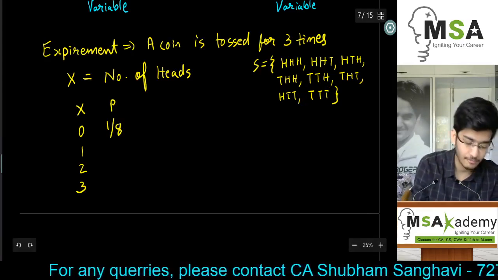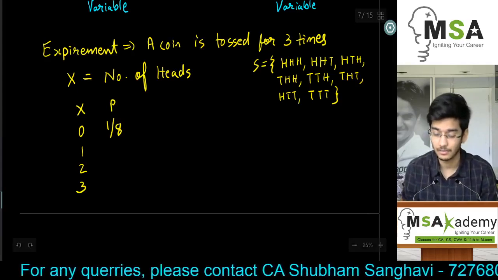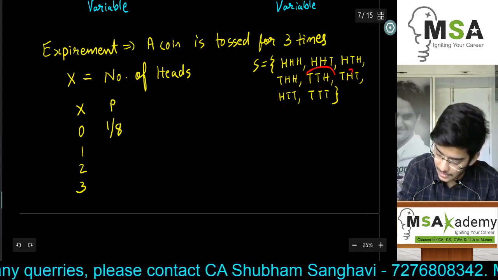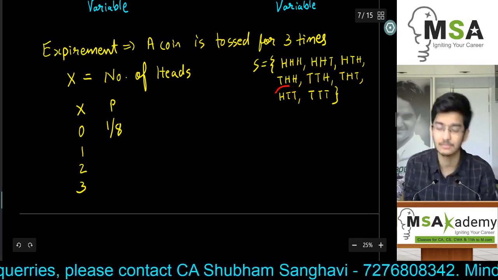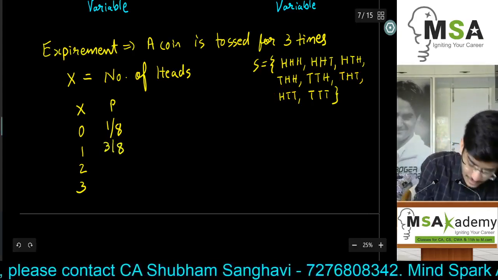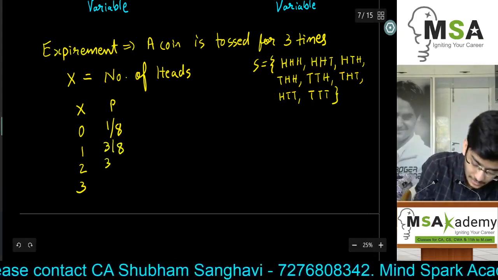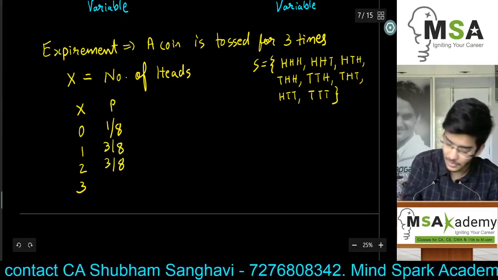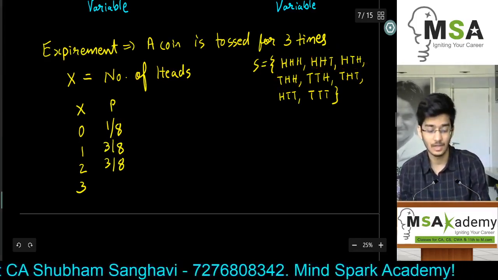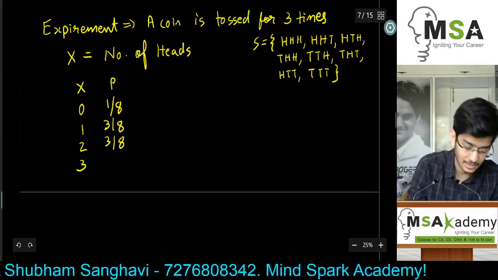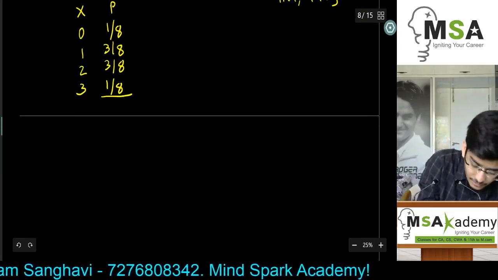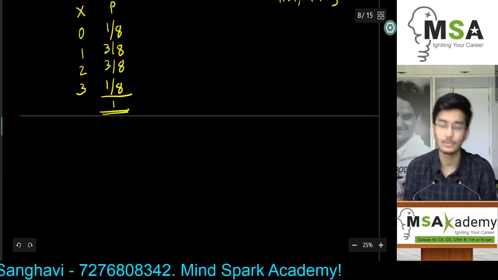Similarly, the probability of 1 head out of 3 coin tosses will be these 3 cases, first, second and third. These 3 cases constitute the cases where there is only 1 head. So there are 3 cases, so the probability will be 3 by 8. Similarly, for 2 heads the probability is again 3 by 8. Look, these are the 3 cases, these 2 and this is the third case. So these are the 3 cases where we get 2 heads, and there is only one case where we get all heads. If we add all of these probabilities, the sum will always be 1.